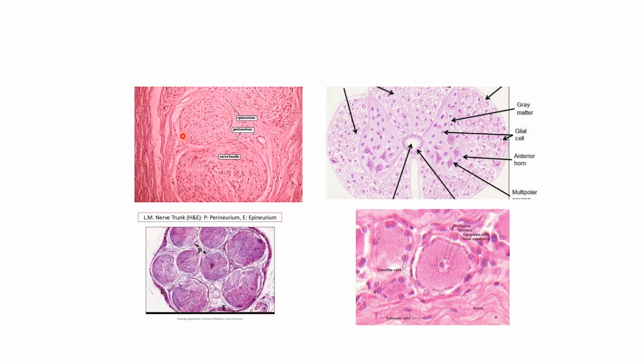You can see some rounded collections of nerve fibers. These are called the fascicles. So if you see a TS of the nerve trunk, we see the fascicles, which are surrounded by connective tissue. The outermost is the epineurium, which keeps all the fascicles together.